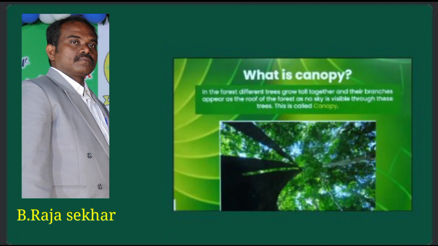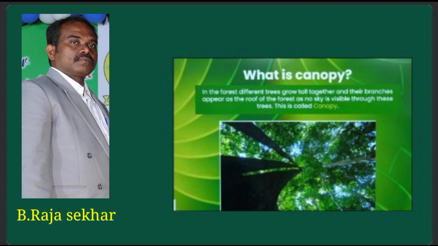Canopy means in the forest, different trees grow tall together and their branches appear as the roof of the forest, as no sky is visible through these trees.